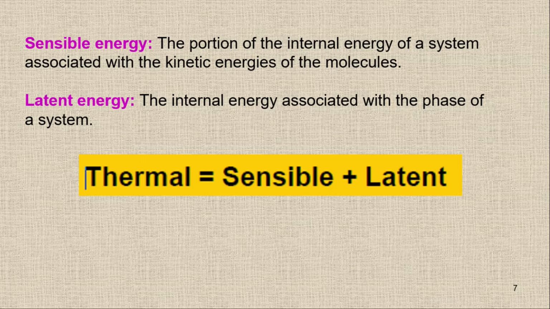Remember, the thermometer will read the sensible energy because there is a change in the temperature. In the sensible energy, we can see a change in the temperature, while in the latent energy there is no change in the temperature, because during phase change the temperature and pressure remain constant. So if we combine these two energies, sensible plus latent, it will be equal to the thermal energy. So we have the thermal energy which is equal to sensible plus latent energy.